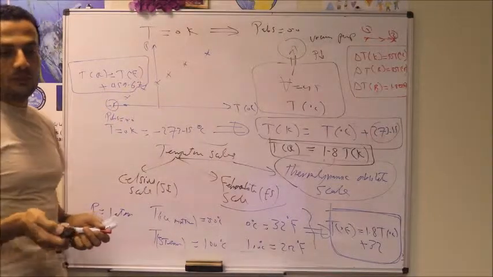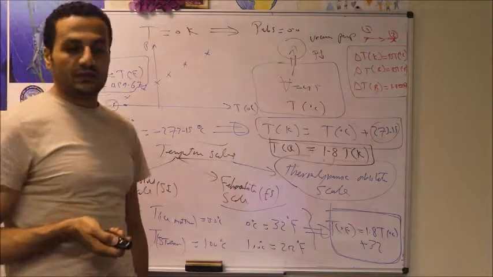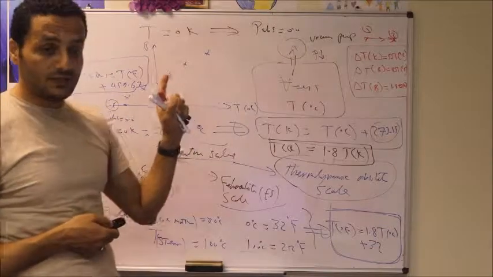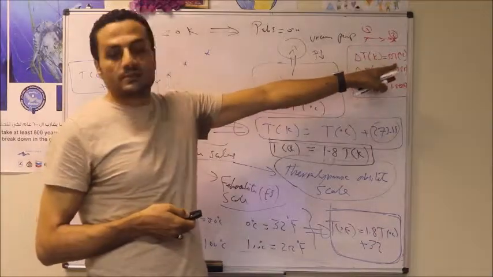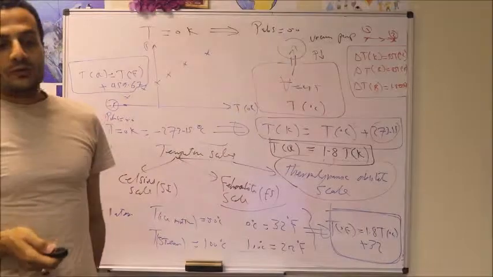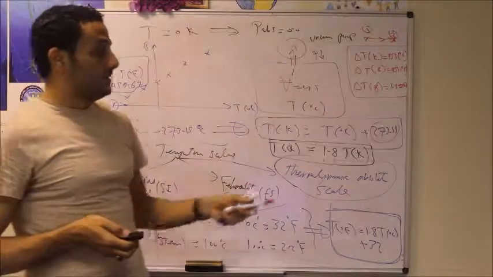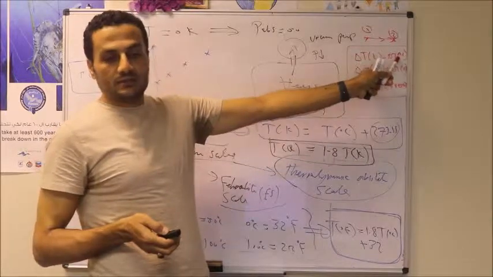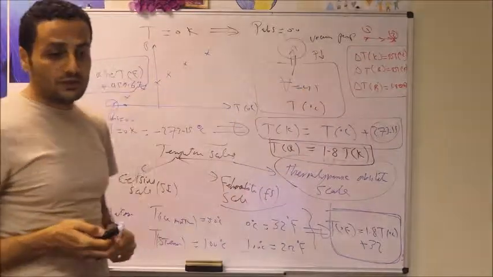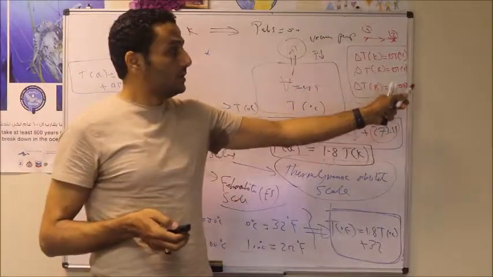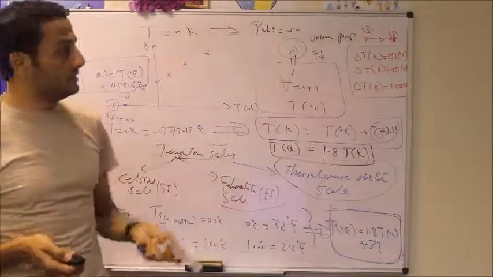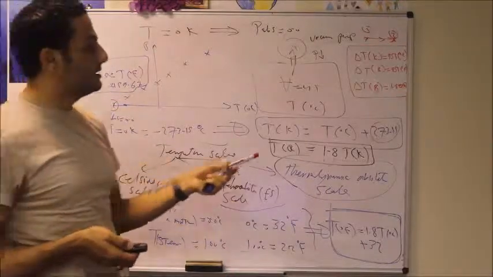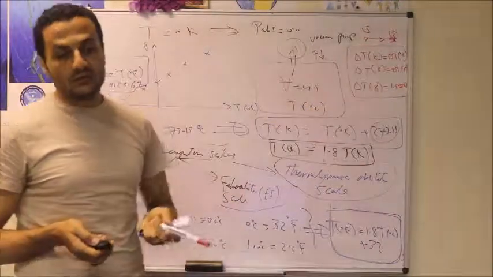In the next slide, we do have a simple example. During a heating process, the temperature of a system rises by 10 degrees C. Temperature rise 10 degrees, so this means delta T in degree C is 10. And we need to calculate the temperature rise in Kelvin, Fahrenheit, and Rankine. Based on that, we can calculate this. The rise in Kelvin will be the same as the temperature rise in degree C. Temperature rise in Rankine will equal 1.8 multiplied by delta T in Kelvin. And this is a very simple example. Delta T in Fahrenheit will be the same as delta T in Rankine.